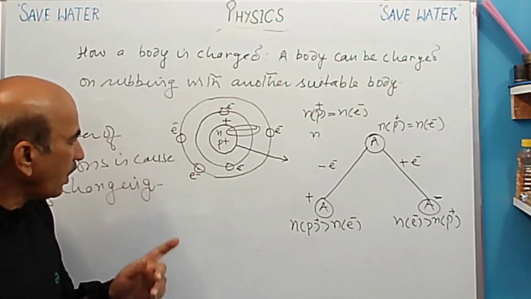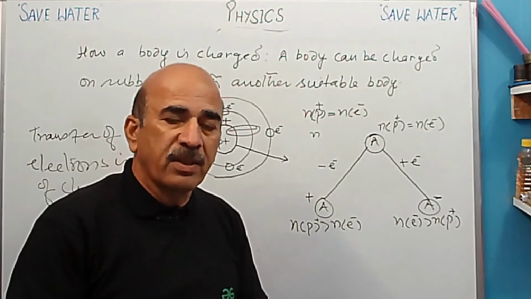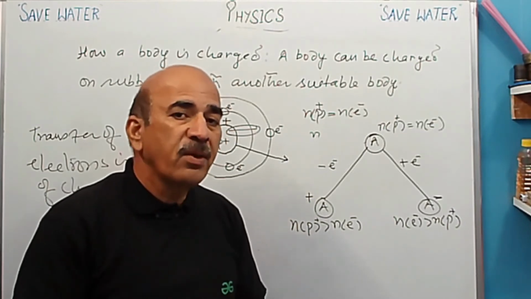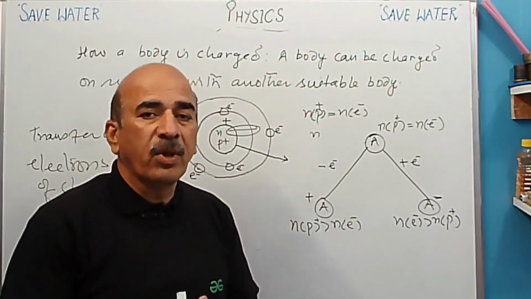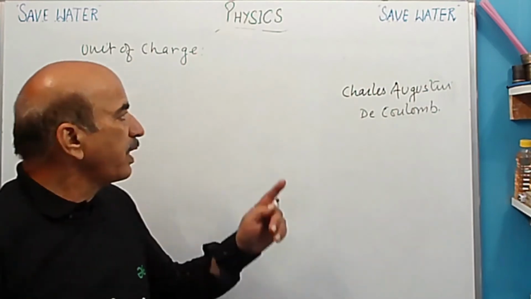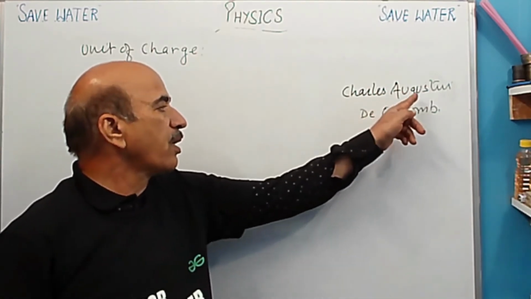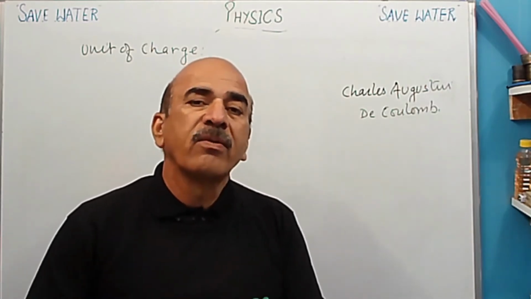Okay. So now next we are going to discuss the unit of charge. What is the unit of charge and how much charge is present on one electron and one proton? The unit of charge has been named after the scientist Charles Augustin de Coulomb, who studied electrostatic forces.